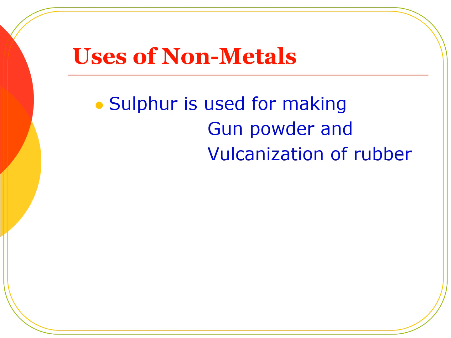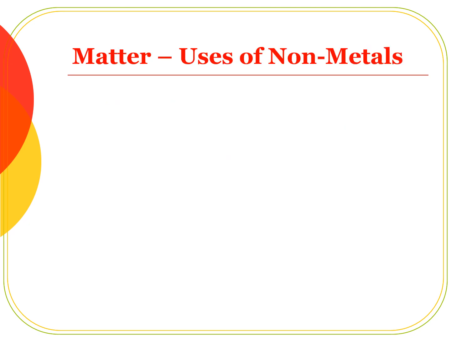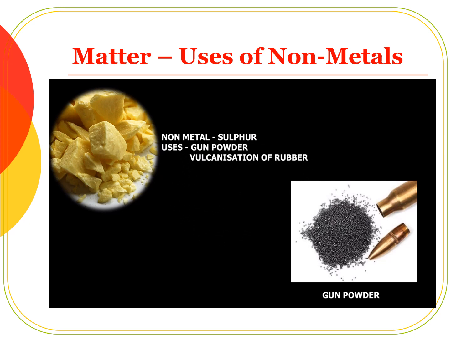Next nonmetal, sulfur. What is the use of sulfur? Sulfur is used in the manufacturing of gunpowder and vulcanization of rubber. Sulfur is used as an explosive powder that is used in guns. Do you know, students, what is vulcanization of rubber? Vulcanization is the process of heating rubber in the presence of sulfur to improve the elasticity of rubber.